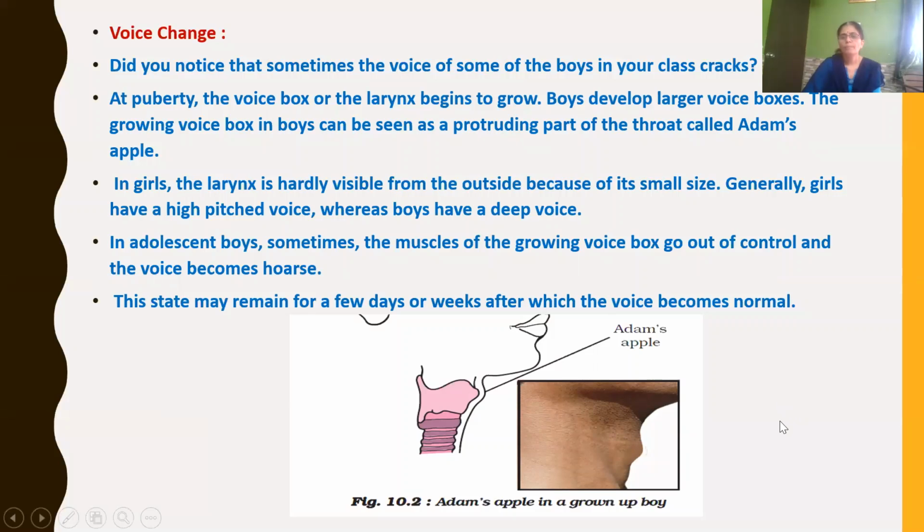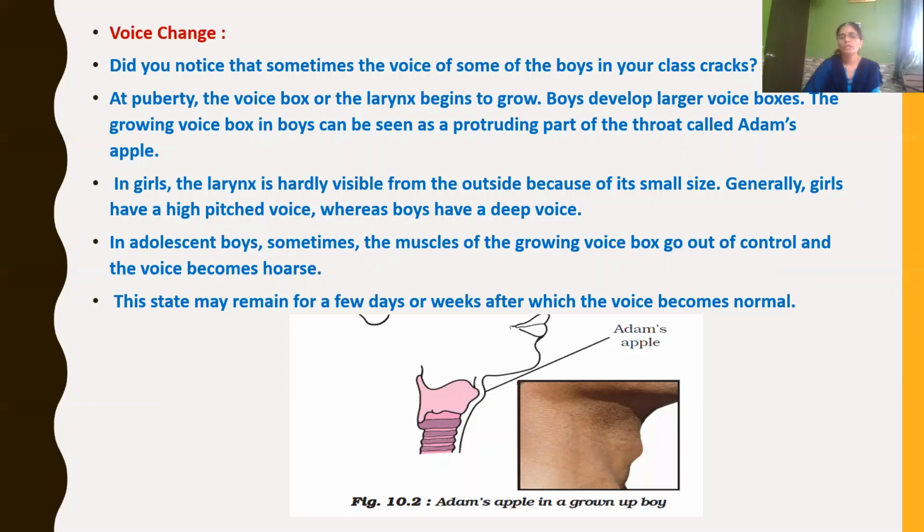The protruding part of the throat, due to the growing voice box, is also called the Adam's apple. But in girls, the larynx is hardly visible from outside because of its small size. So generally girls have a high-pitched voice, whereas boys have a deep voice.